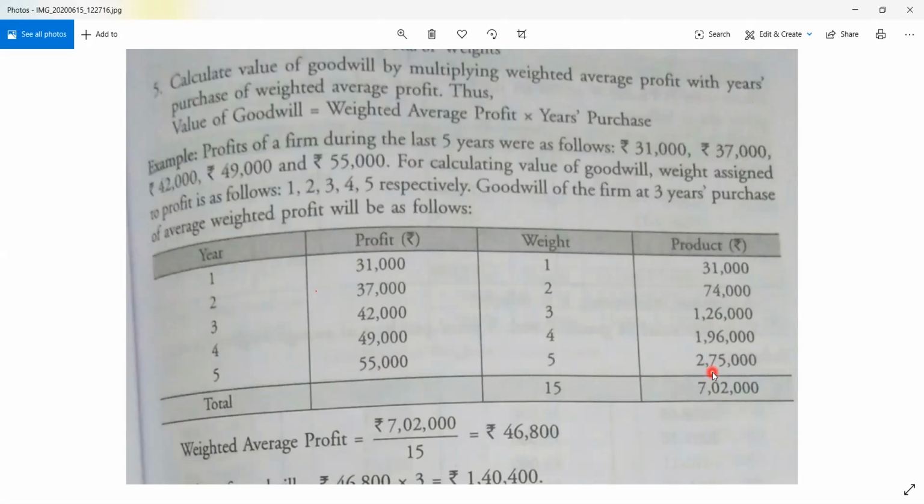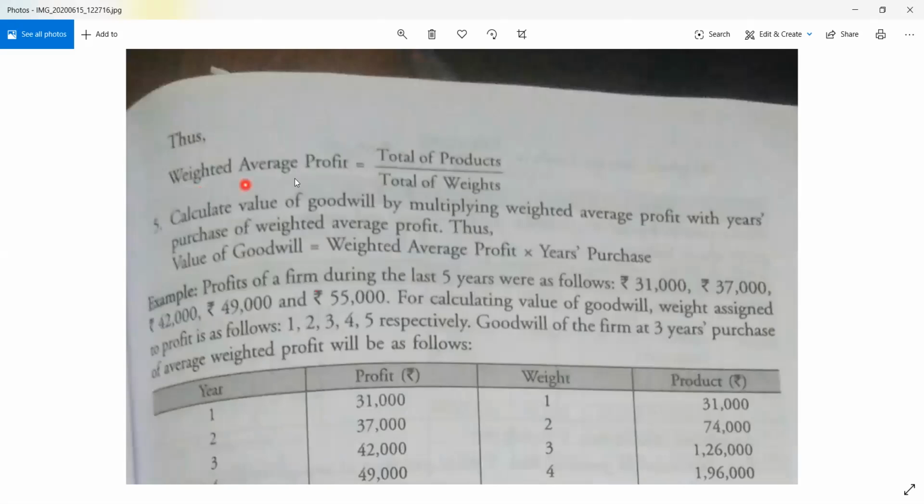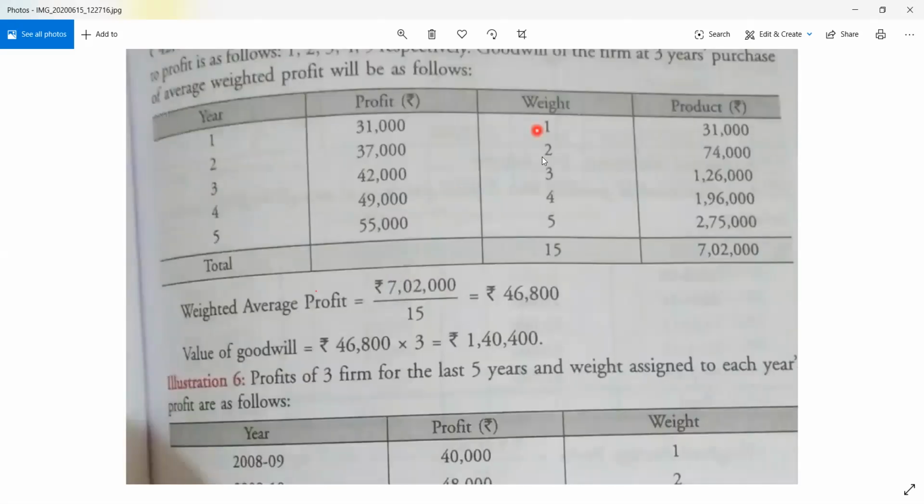Clear? Now, once you have done the table, then you calculate the total of both the weight and product. Why? To find out the weighted average profit, you have to find out total product and total weight. So what is the total weight? 1 plus 2 plus 3 plus 4 plus 5, that is 15.